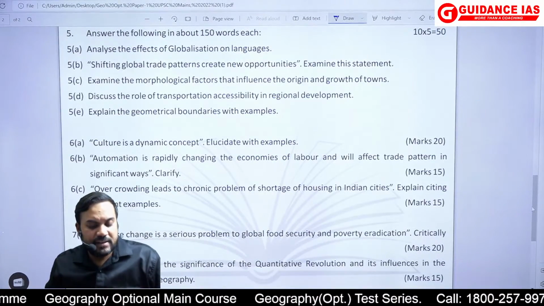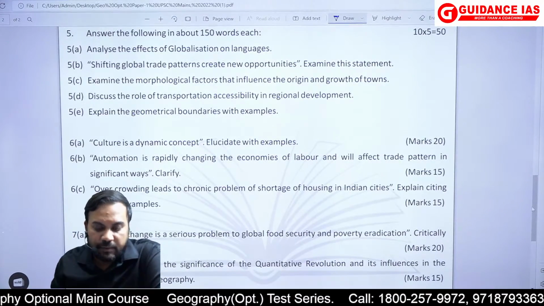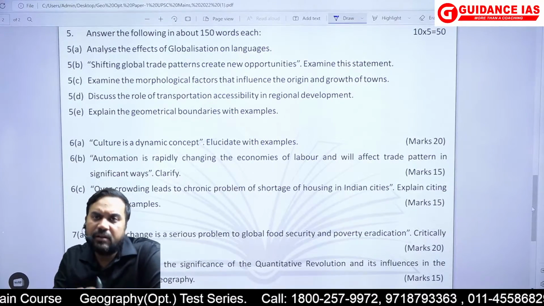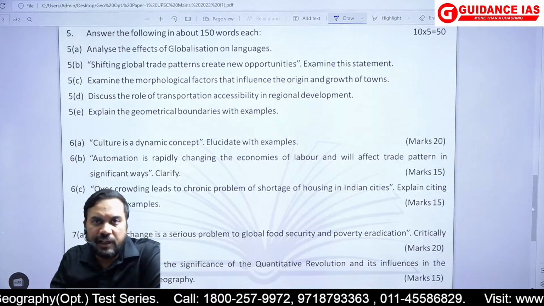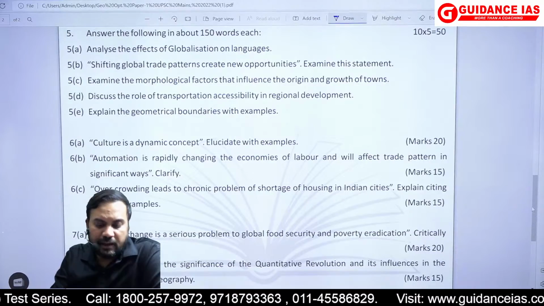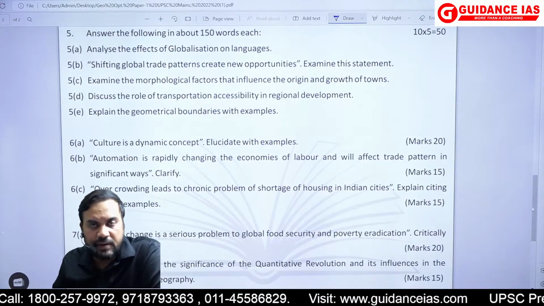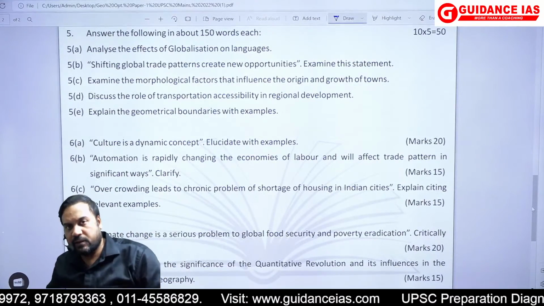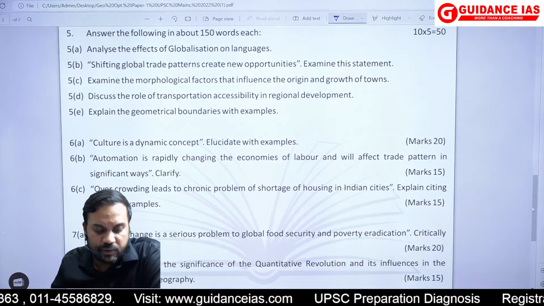Then coming to question number 6. Culture is a dynamic concept. Elucidate with examples. Again, we have not done the question directly, but we have talked about so many questions related to the change of cultural practices or the culture. So I think this was a question which was attemptable for my students. We have seen how to write the answers of cultural geography, what the framework was. So that was something which my students should have chosen.